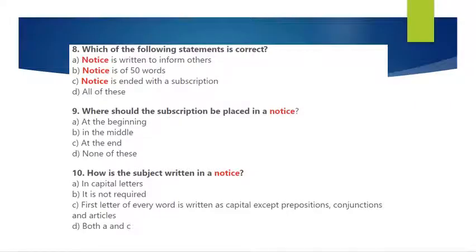Now, question number 8. Which of the following statements is correct? A, notice is written to inform others. B, notice is of 50 words. C, notice is ended with a subscription. D, all of these. Think over it. There is a subscription name at the end. Notice is written of 50 words and notice is meant for official announcement. It is for spreading the information, disseminate the information. So all of these are correct statements. So the right option is D, all of these.